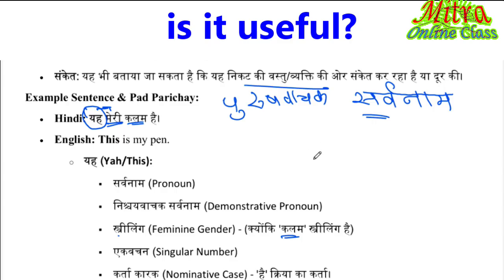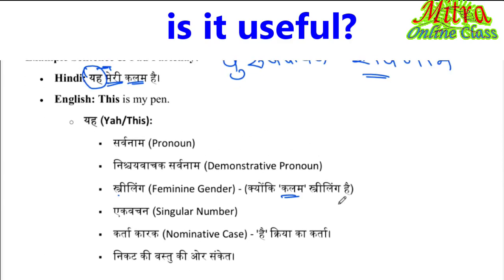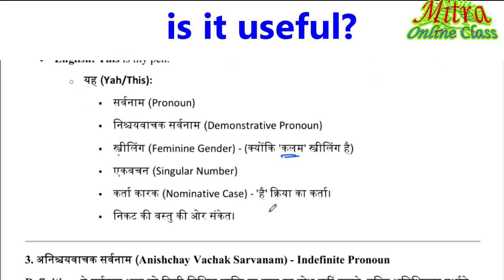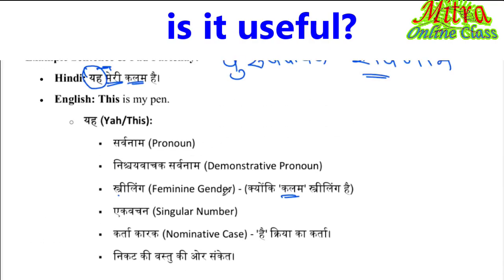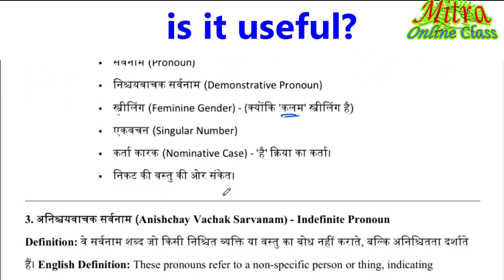Karta karak hai, kriya ka karta hai, kriya ka karta, yak is it kriyas. So kriya ka karta karak sambandh, kriya hai, kriya ka karta. निकट की वस्तु की ओर संकेत. It's indicate the things which are near.